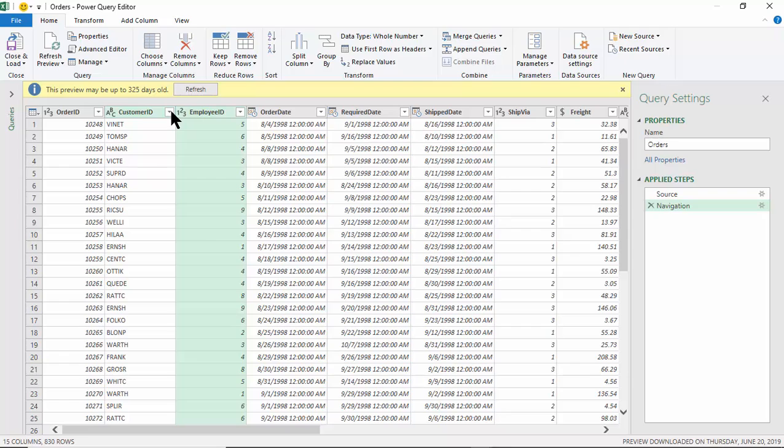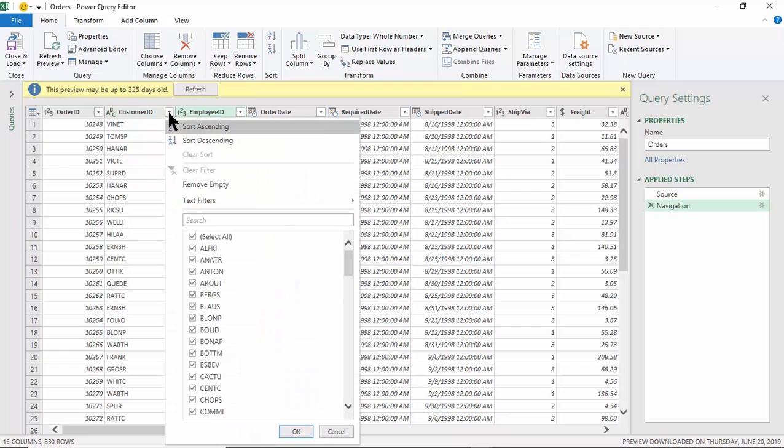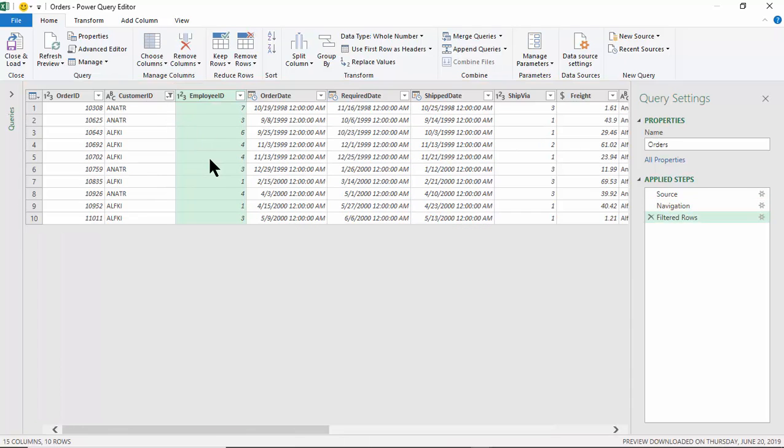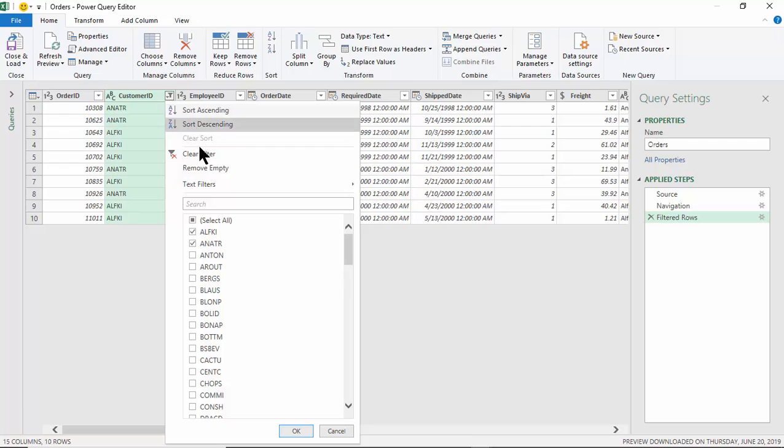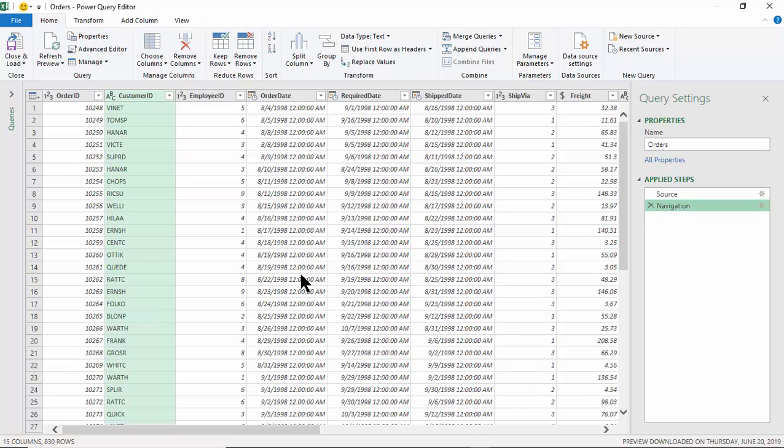For example, if I only want to see certain customers, let's say I just want to see those 2 customers, then it's just going to give me the records with those 2 customer IDs. All right, so if I picked on Close and Load right now, we would only bring those records into Excel. Let me pull the filter back again. I'll say clear the filter. So we can sort and filter the data in the Power Query.